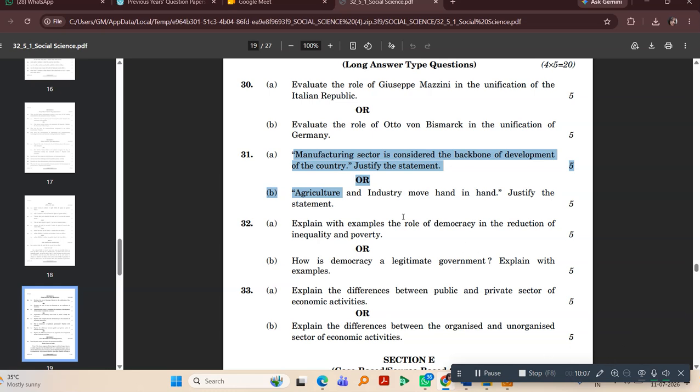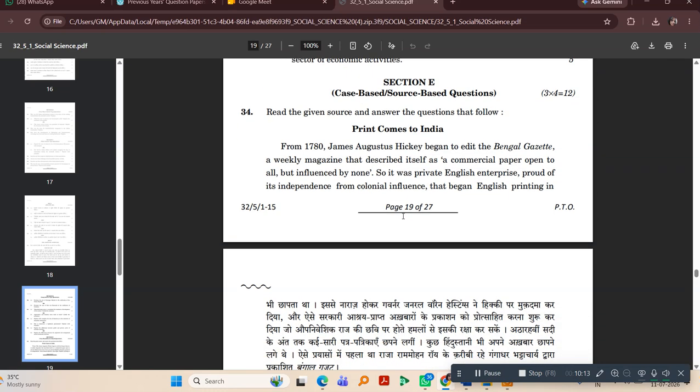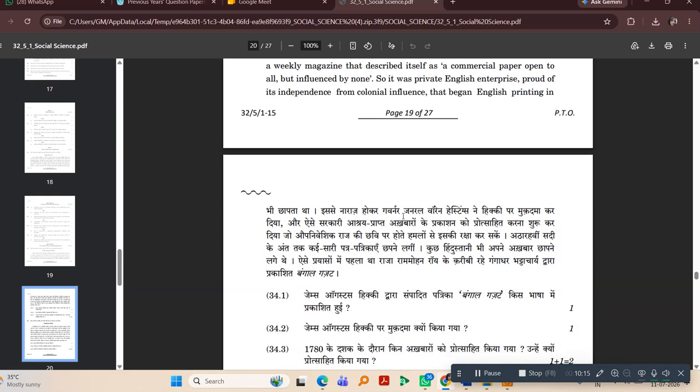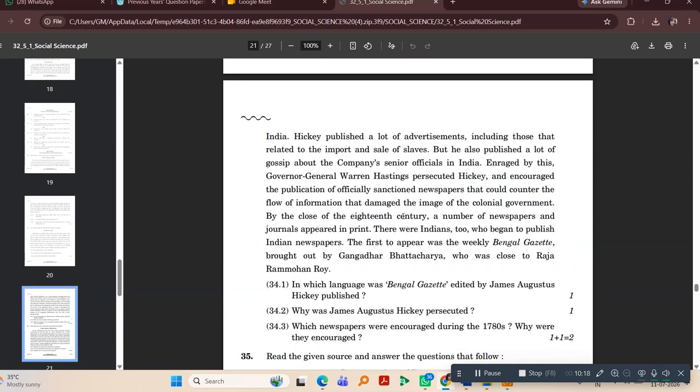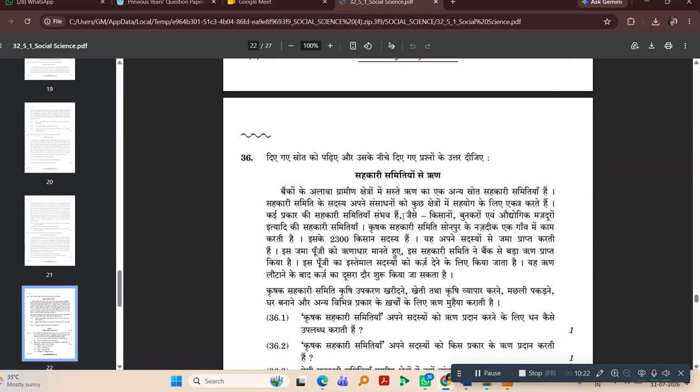Thank you so much. I will be discussing the questions of section E in the next class. Usually in section E, they will give you passages, and based on the passages, they'll ask you questions. This is a very simple section.